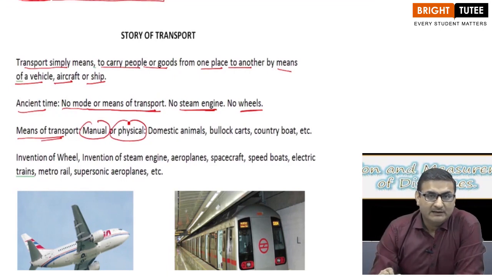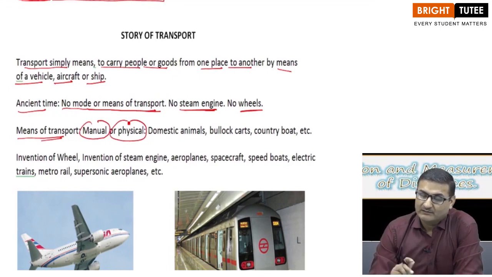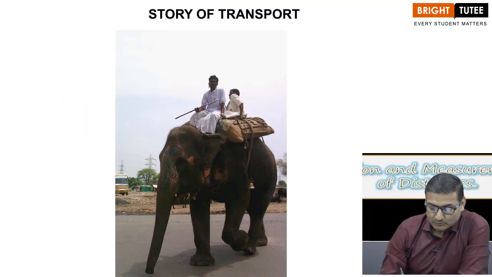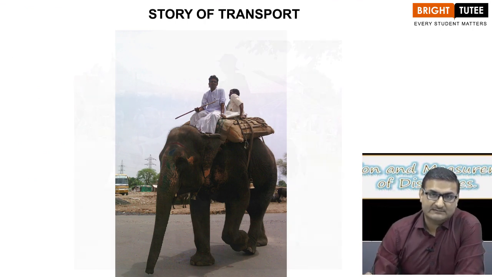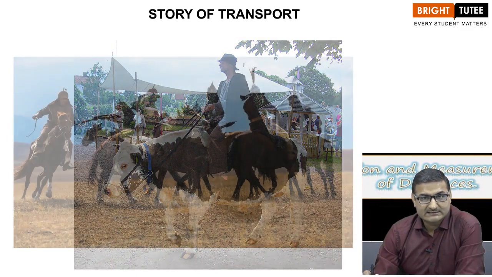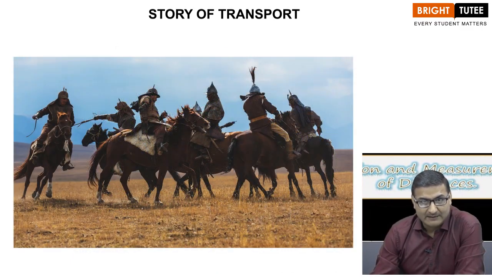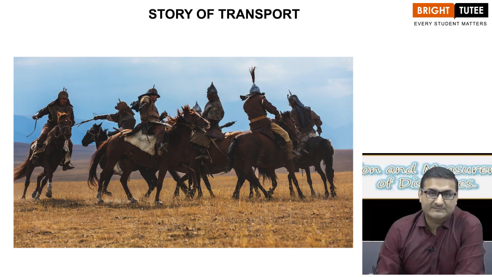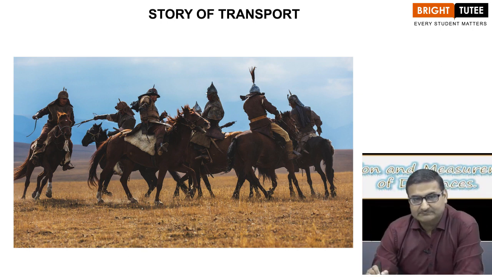So people either used to walk, go on foot, or they used to domesticate animals for their purposes. For example, the cows, the oxen, the horses, and the camel. They were all used as a means of transport in the form of bullock carts, or they used to have country boats as the means of transport for them at that time.